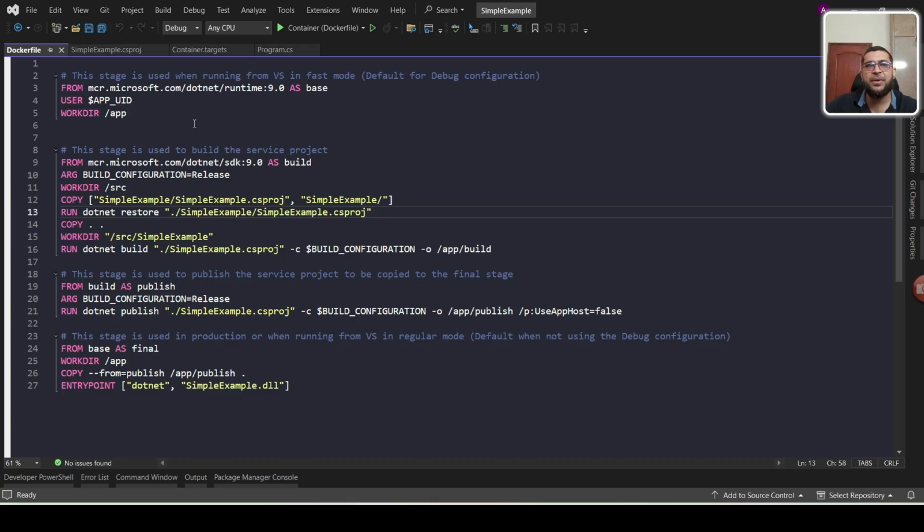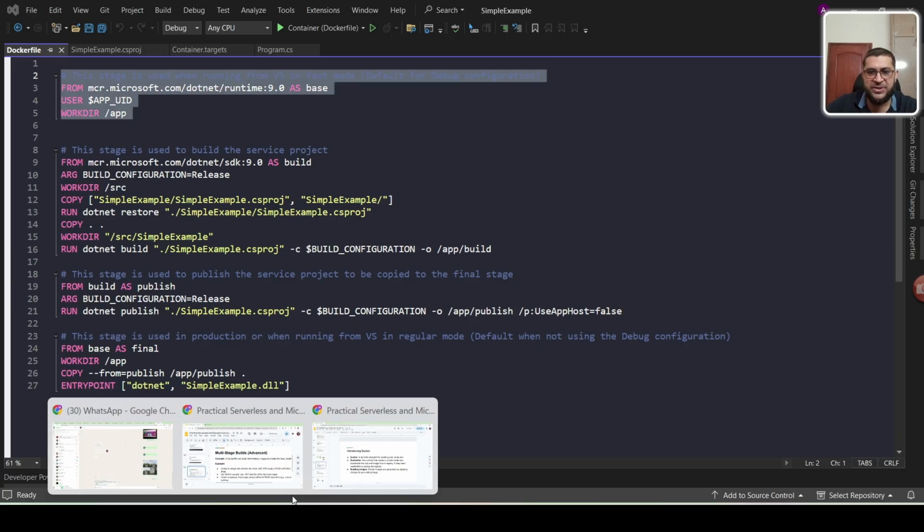So you can see here, this is a multi-build stage. This is the base. It creates the base. So this is stage number 1, the base stage, and this is the build stage, and this is the publish, and this is the final stage. So this is like a multi-stage Docker file. The only purpose is to get a smaller image. So I will go back to the slides.